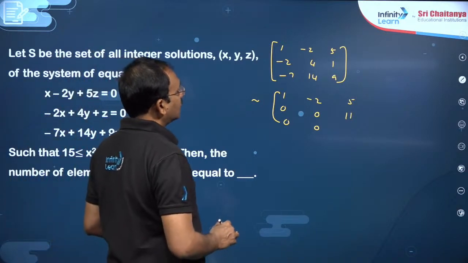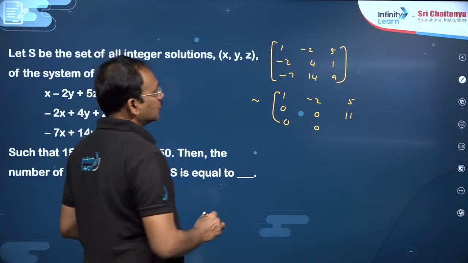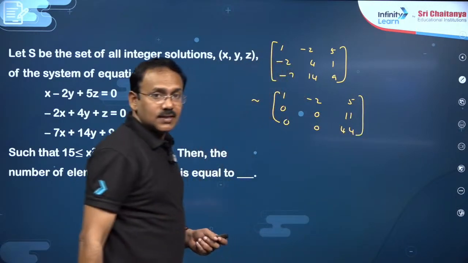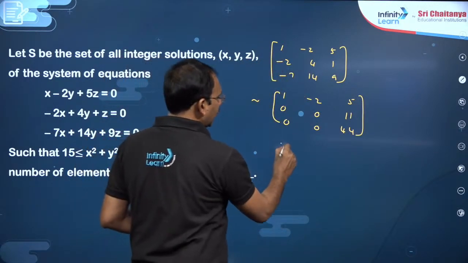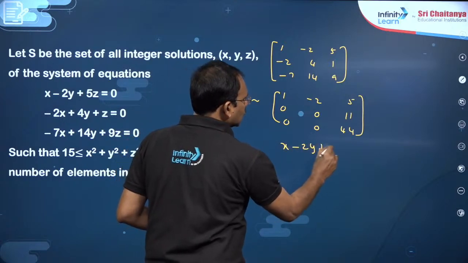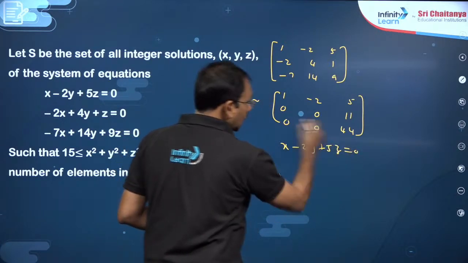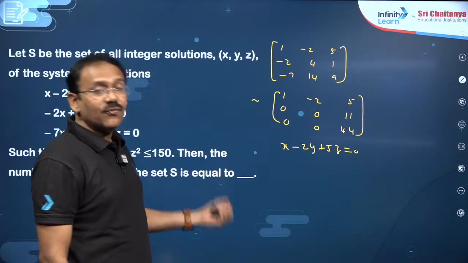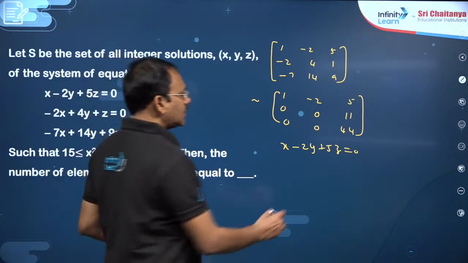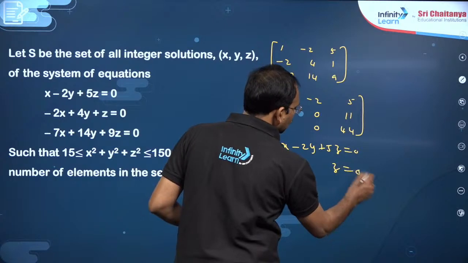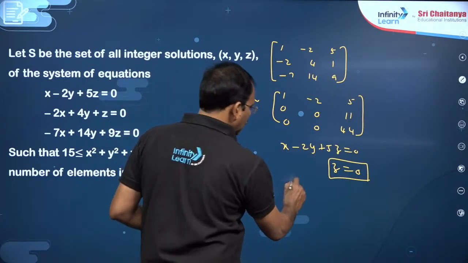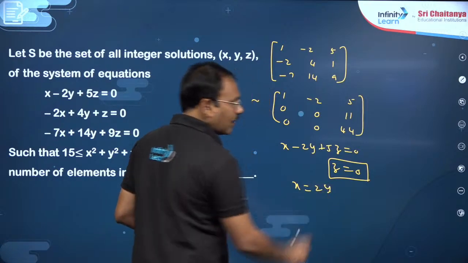So multiply this with 7, 35, so 44, right? So dear students, this means the equations are: first equation x minus 2y plus 5z equals 0, second equation 11z equals 0, third equation 44z equals 0. That means z must be 0, my dear friends. If z is equal to 0, x is equal to 2y must happen.